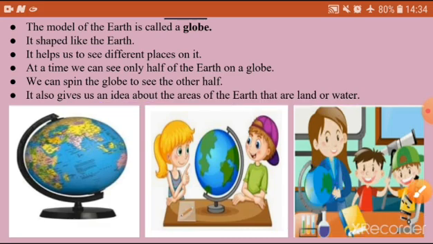So what is a globe? The model of the earth. It's shaped like the earth. It helps us to see different places on it.